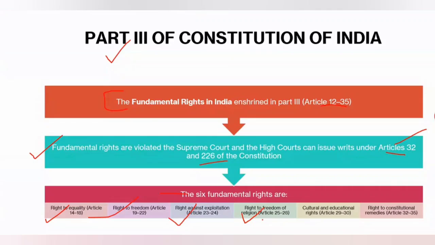In India, secularism means respecting and developing understanding towards different religions. Articles 25 to 28 deal with the right to freedom of religion. Then come cultural and educational rights, which are the rights of minorities. And then the right to constitutional remedies, as I have already explained, that is Article 32 of the Constitution of India, for the enforcement of fundamental rights.